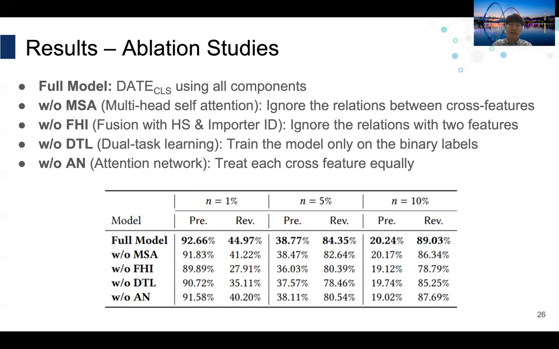Here we can note that the step of fusion, the third one, is absolutely necessary because it simultaneously learns the correlation among cross features, importers, and items so that various behavior of importers and items can be distinguished.